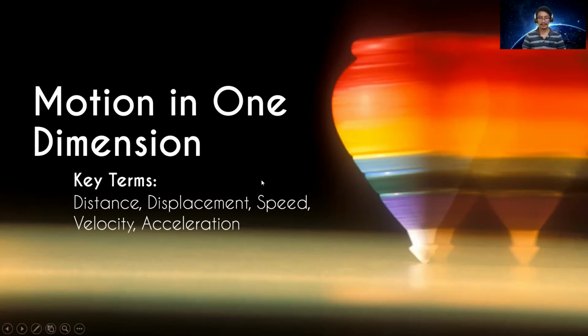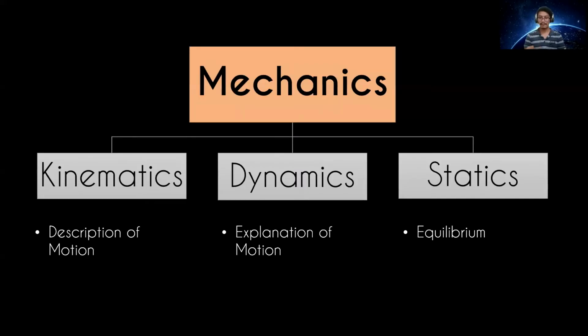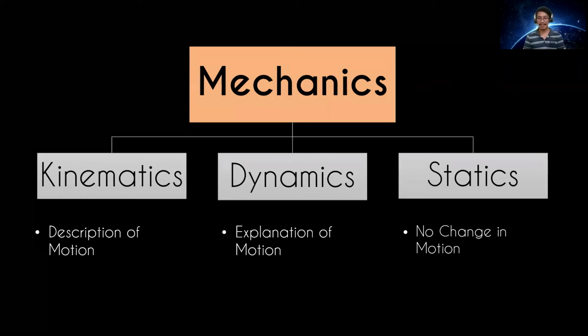These are the key terms when we discuss motion. First, distance, and then we have displacement, and then we have speed, velocity, and also acceleration. The branch of physics that deals with the study of motion is known as mechanics. And we have three different branches of mechanics.